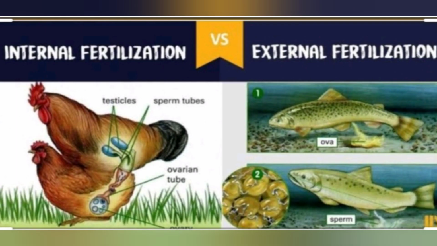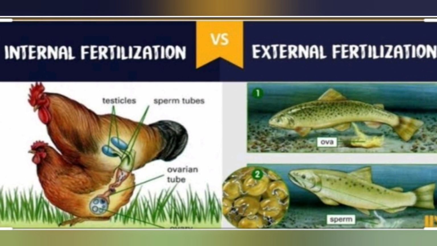So what are the types of fertilization? Generally there are two types of fertilization. One is external fertilization and another one is internal fertilization. What is external fertilization? Here the syngamy, or the fusion of the male and the female gametes, occurs in the external medium outside the body, that is maybe the water, mostly the water. That is, the zygote is formed outside the body.